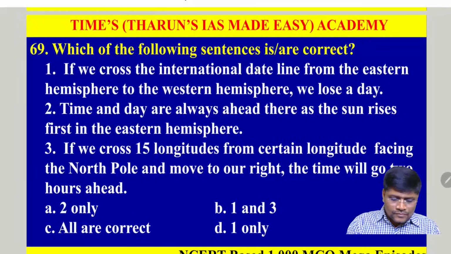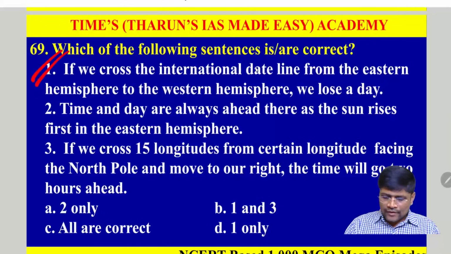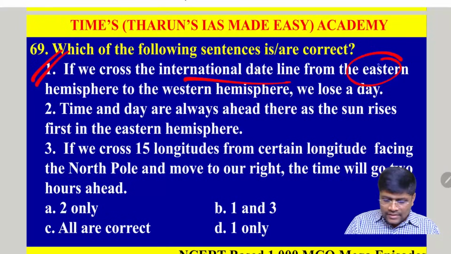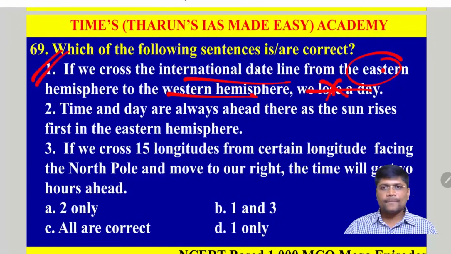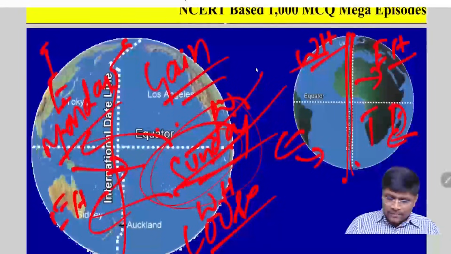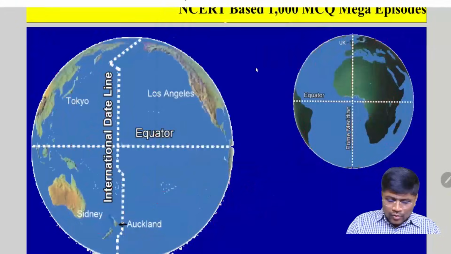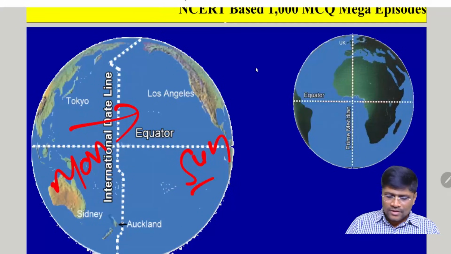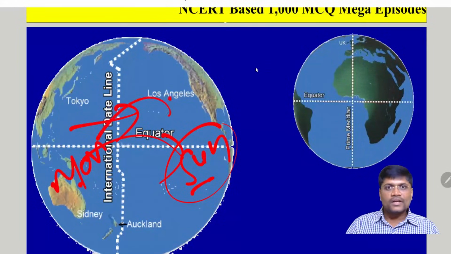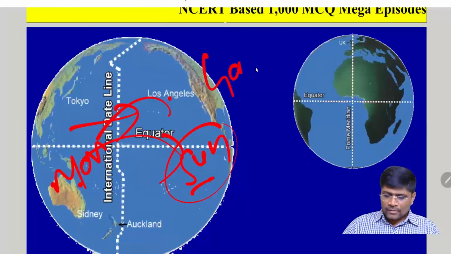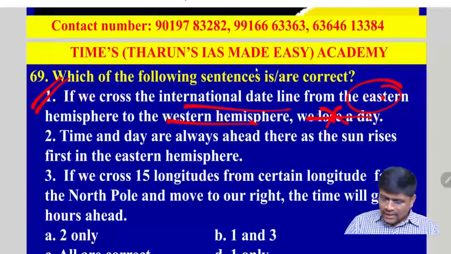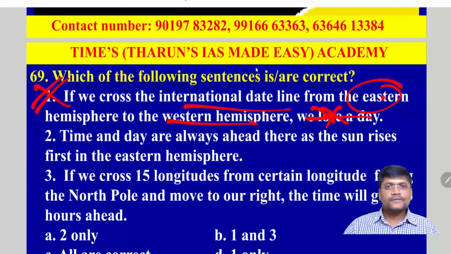Clear? So according to the explanation, if you cross the international date line from the eastern hemisphere and go to the western hemisphere, we will not lose a day, we will gain a day. Because from the east, we are going to the west. If it is Monday here, we are going to Sunday. That means after enjoying the Monday, we are again coming back to Sunday. We will get one more Monday here. That means we will gain a day. But here it is saying lose a day. That's why the first statement is incorrect.